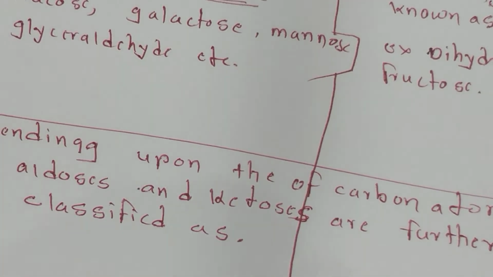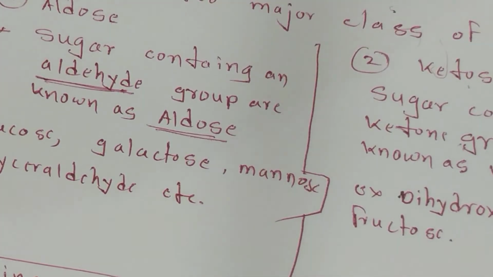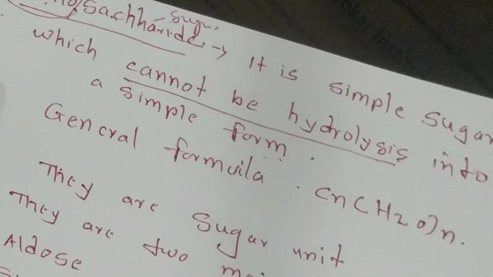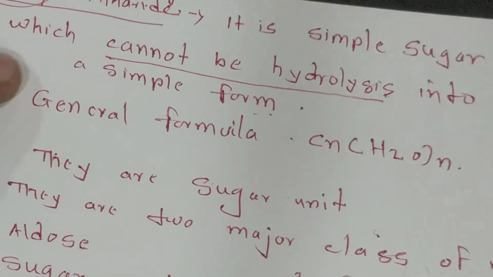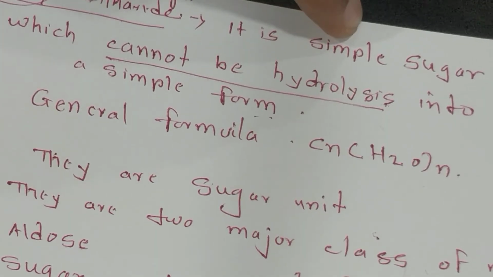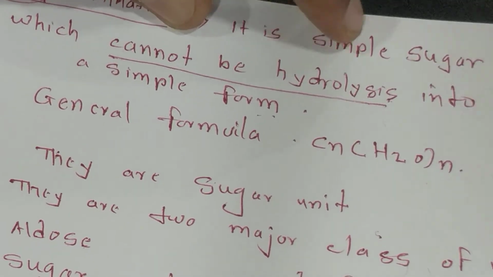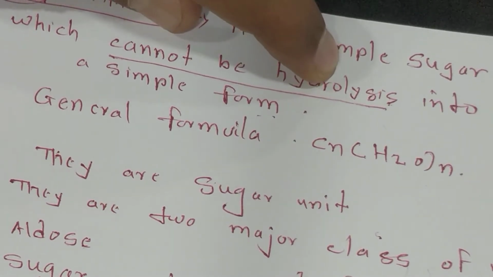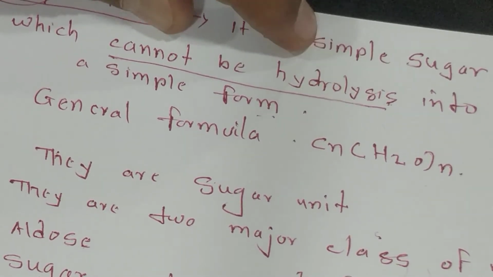Now see the monosaccharide, I can explain again briefly. See very carefully. The monosaccharide is a simple form of the sugar which cannot be hydrolyzed.